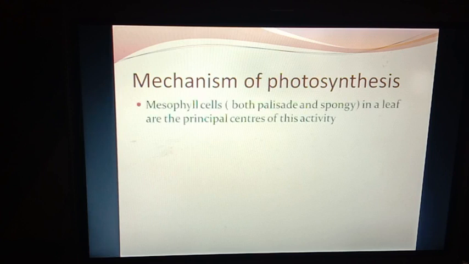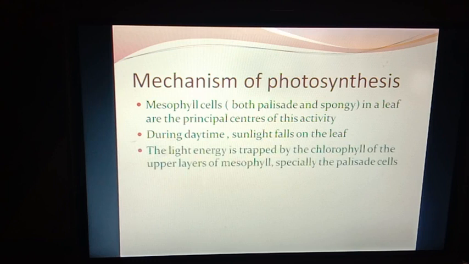Mesophyll cells, both palisade and spongy, in a leaf are the principal centers of this activity. During daytime, sunlight falls on the leaf. The light energy is trapped by the chlorophyll of the upper layer of mesophyll, especially the palisade cells.